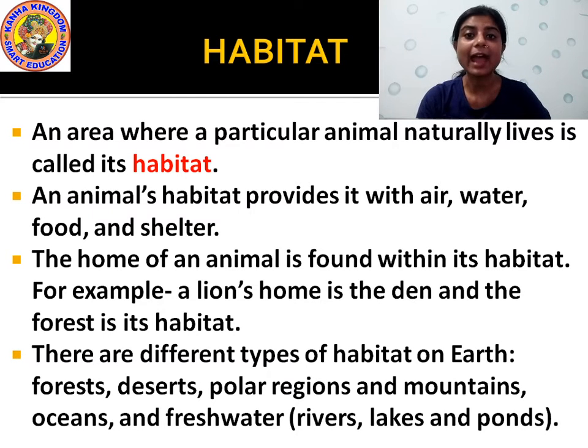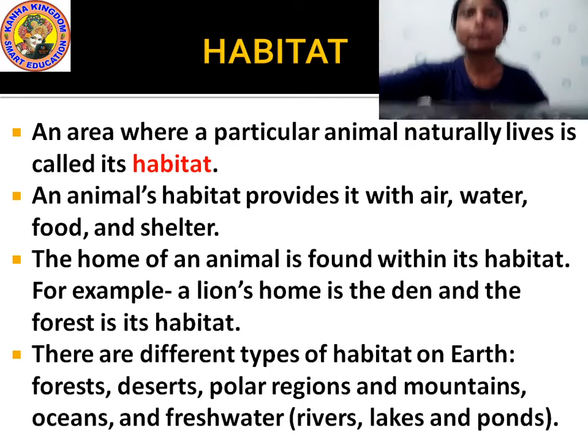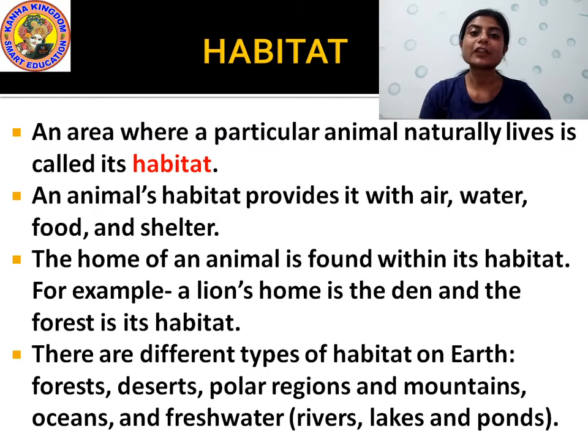The forest is the habitat of a lion and a lion lives inside the den. The den is the home of a lion. And according to the environment and different places, different animals have different habitats. Those are forest, desert, polar region, mountains, then oceans and fresh water.